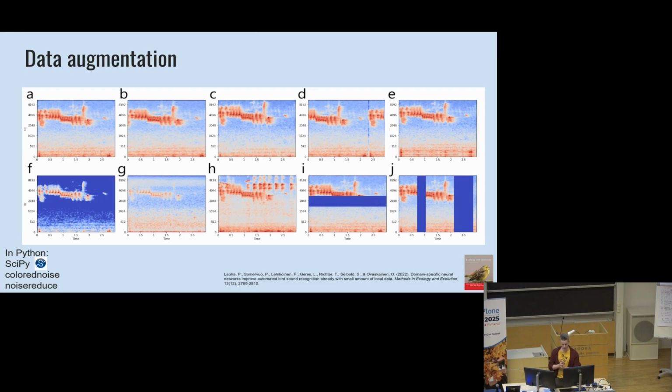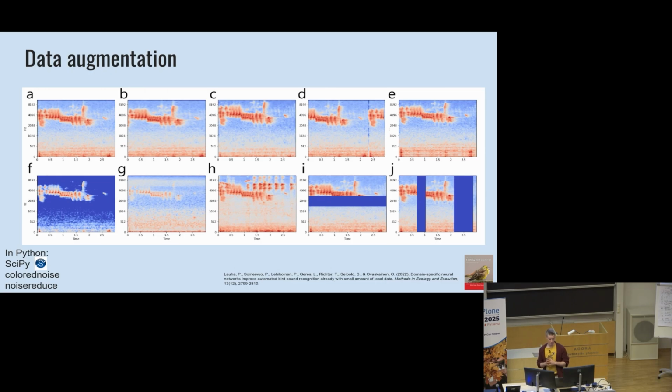Here panel A shows an original training sample, the song of a common chaffinch, the most common bird of Finland. All of these other panels are perturbations that we have applied to the original sample. Panels B and C show horizontal and vertical stretching. Panels D and E show horizontal and vertical shifts.